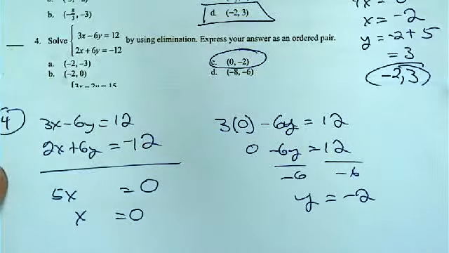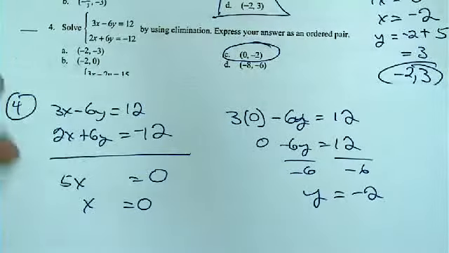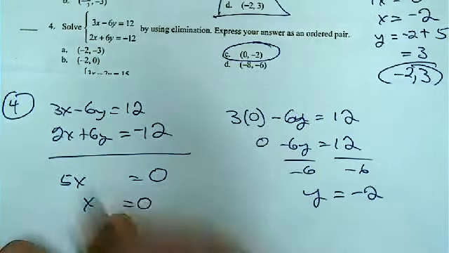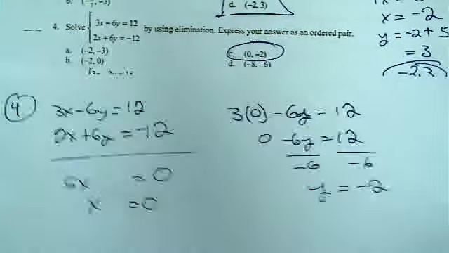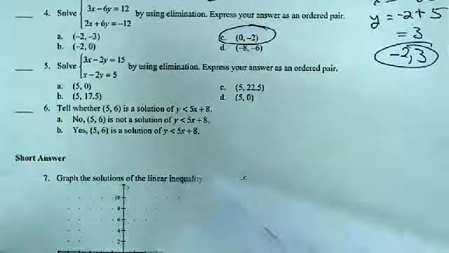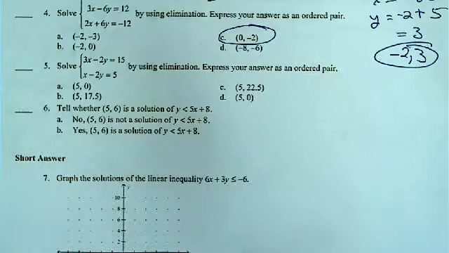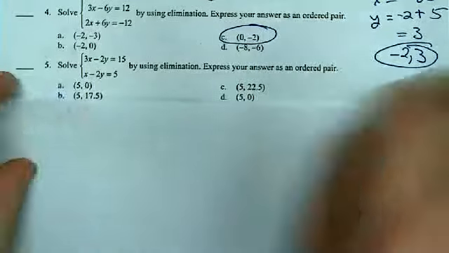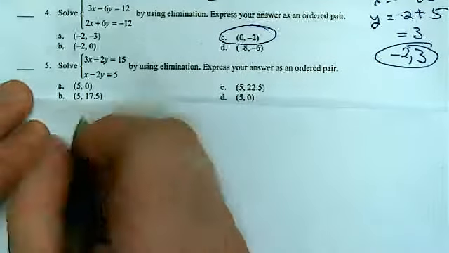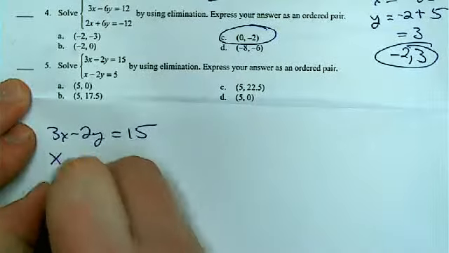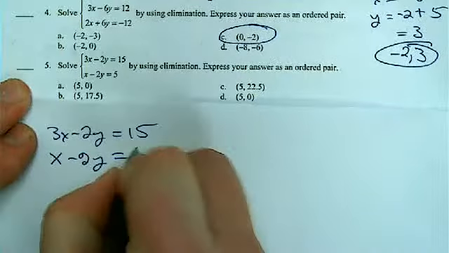And again, being a multiple choice test, there's a little bit of room to say, well, that has to be my answer because I knew x was 0 and it's the only one of the 4 that meets that. Number 5. Again, solve by using elimination. Now the challenge with this one is that they're not set up for elimination off the go. I have to do something to get that. So 3x minus 2y is equal to 15. X minus 2y is equal to 5.